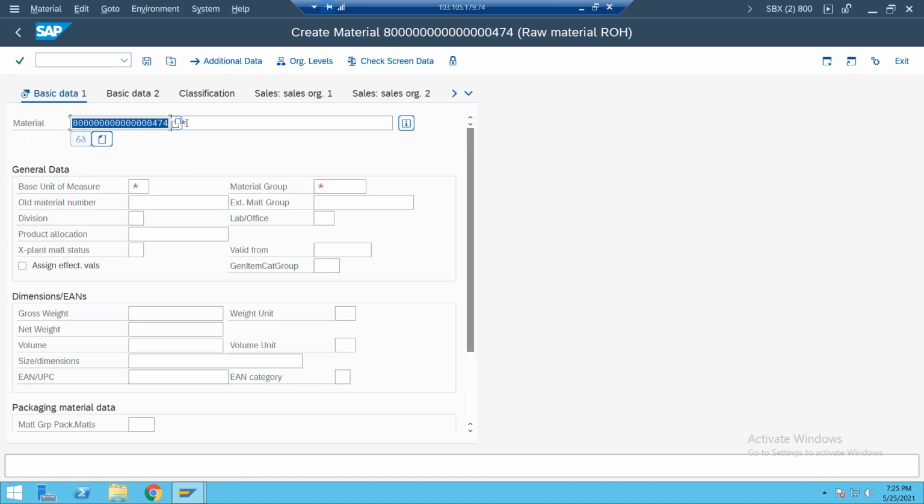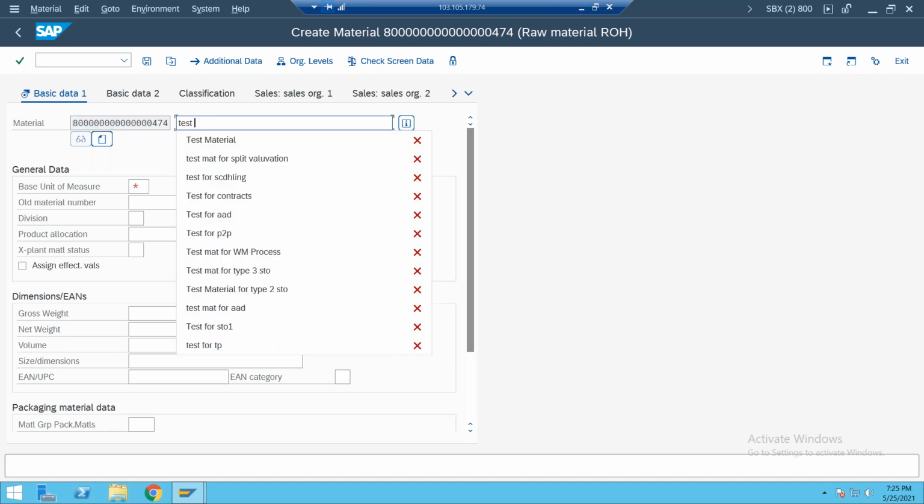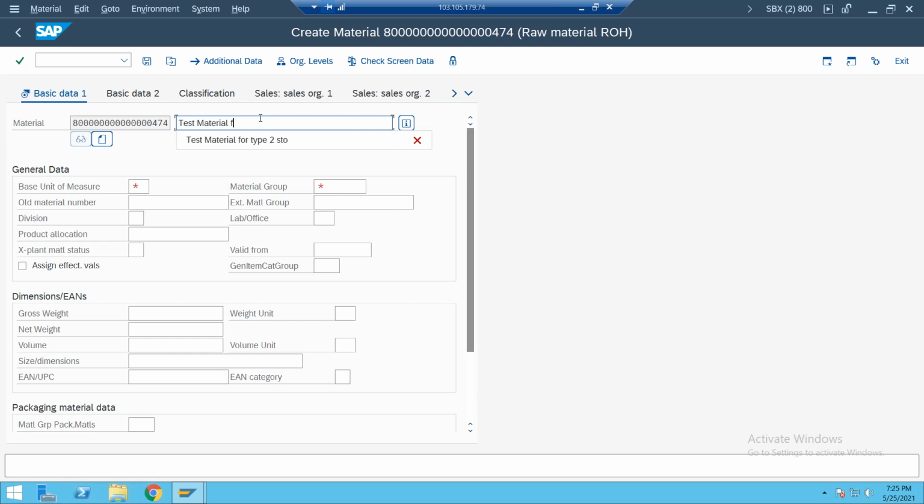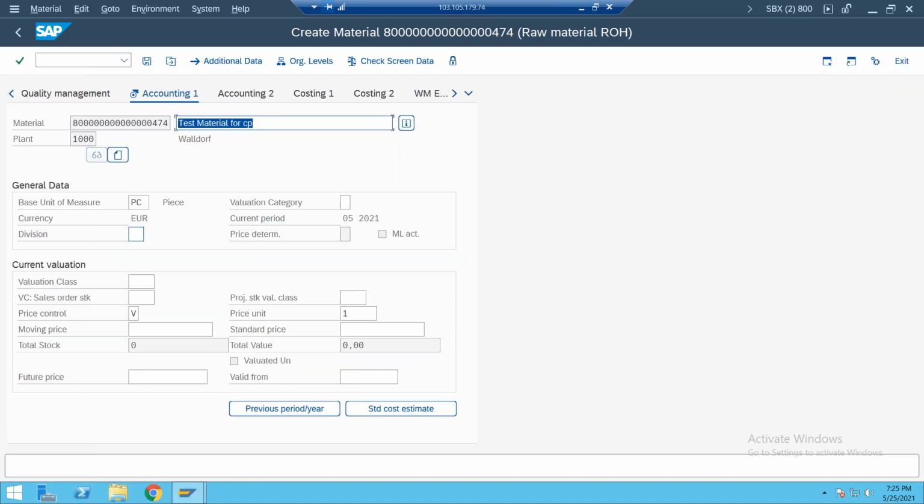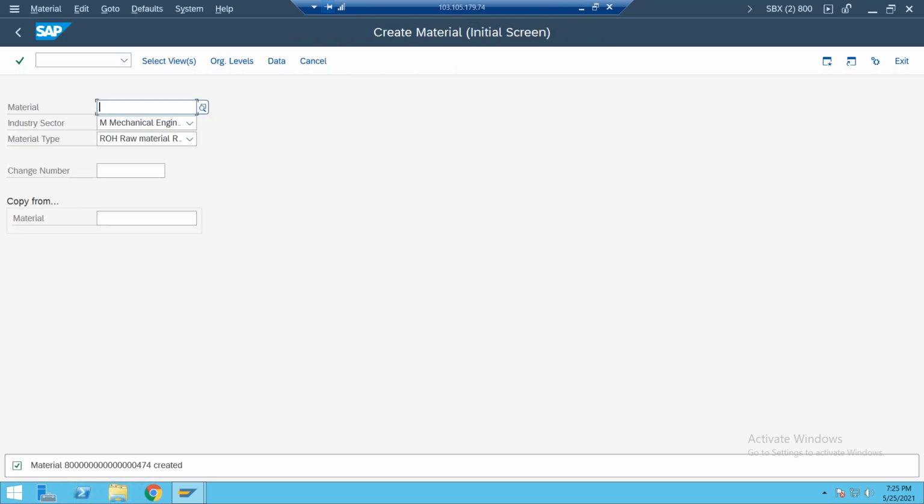So this is the raw material. Copy this material and name it test material for consignment procurement. Enter some base unit of measure. Enter some material group. Already you know how to create a material. Enter some buyer group, enter the valuation class, and enter some moving price. Right, the material has been created.